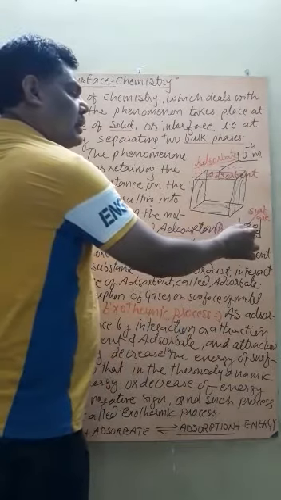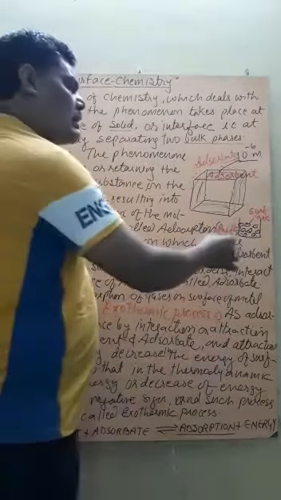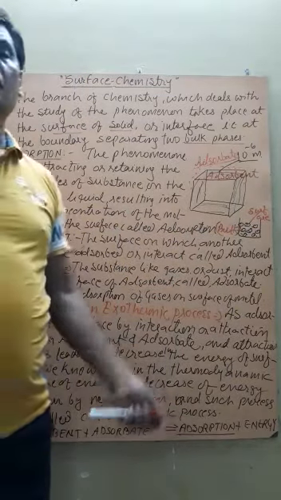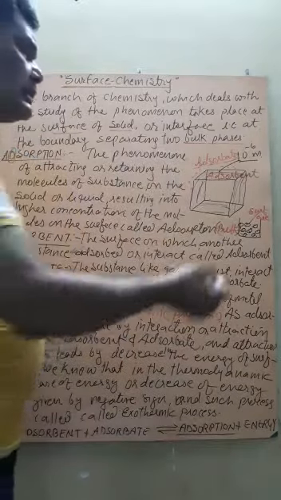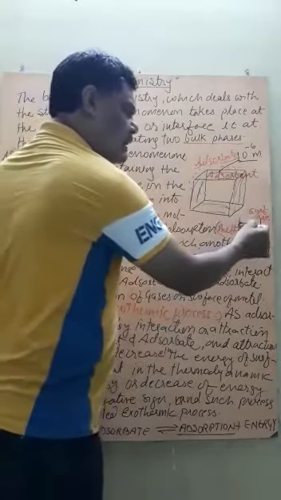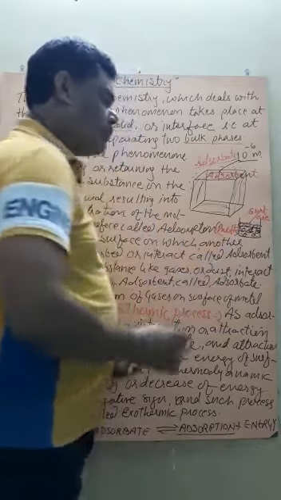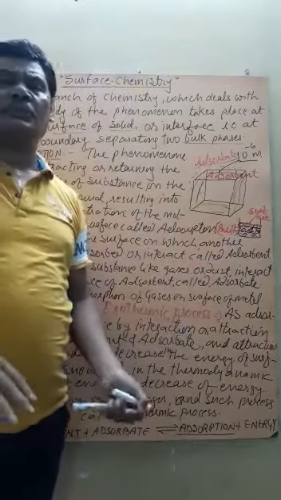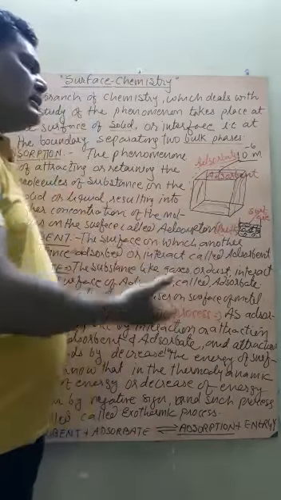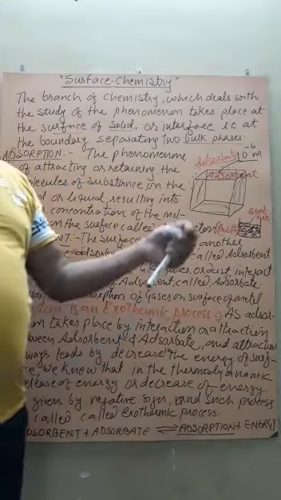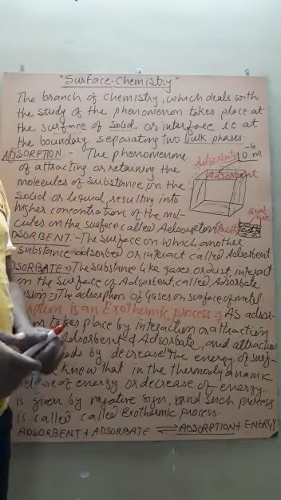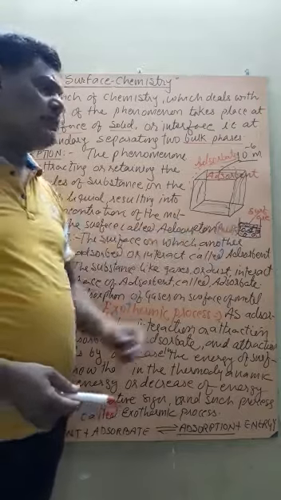The molecules present in the bulk are attracted equally from all sides, therefore their attraction force for another substance is lesser. But the molecule present on the surface is attracted only by the inner molecules, because above it there is no molecule, there is only the atmosphere, isn't it? So there is an inward attraction force on the surface molecules.